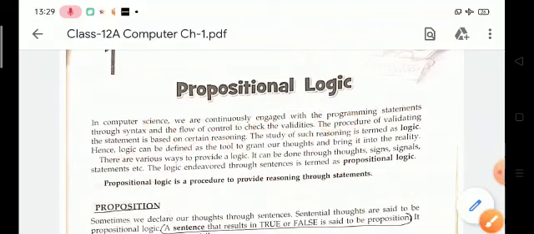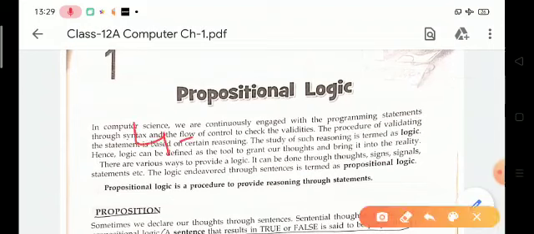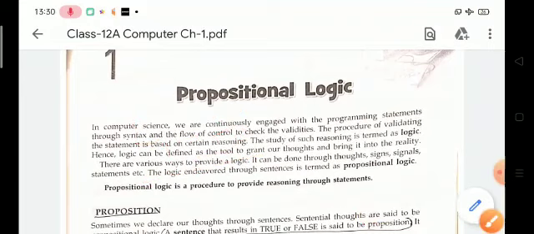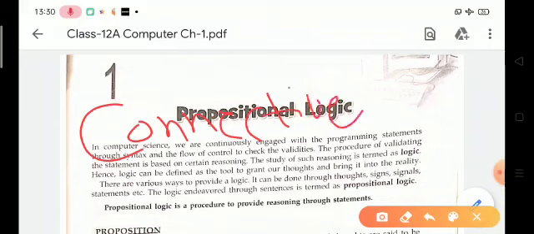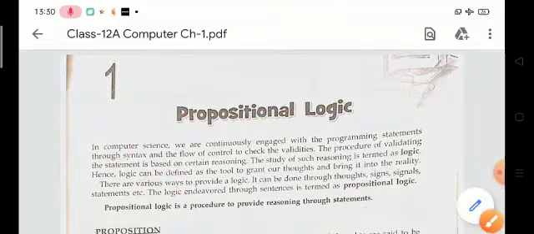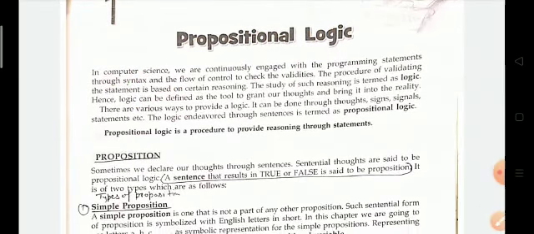So it includes almost 4 to 5 marks in your examination. In this chapter most probably they ask the connectives or types of connectives, and tautology, contradictions. These are the important topics. Okay children, so let's start the class, and my first topic is